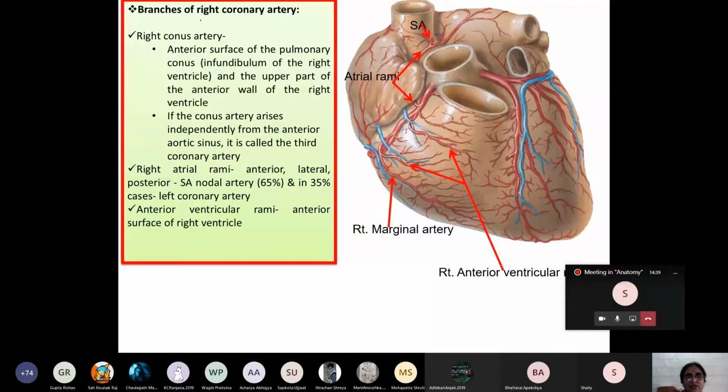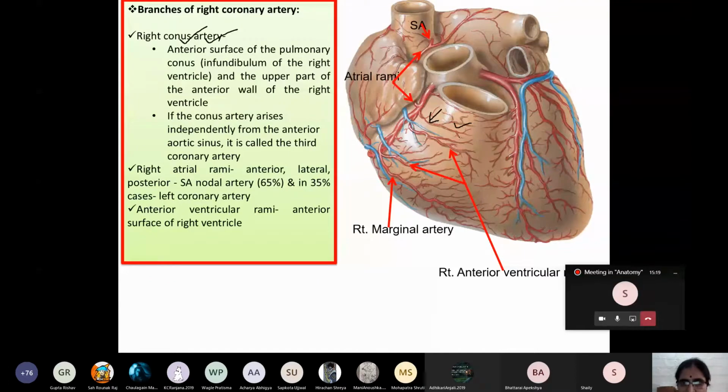The branches of the right coronary artery: the first and foremost branch is the right conus artery. My dear students, you have studied in the external features of the heart that the beginning of the pulmonary trunk, or the outflow tract of the right ventricle, is also known as the conus. This artery supplies the anterior surface of the pulmonary conus, or the infundibulum of the right ventricle. This artery is known as the right conus artery.